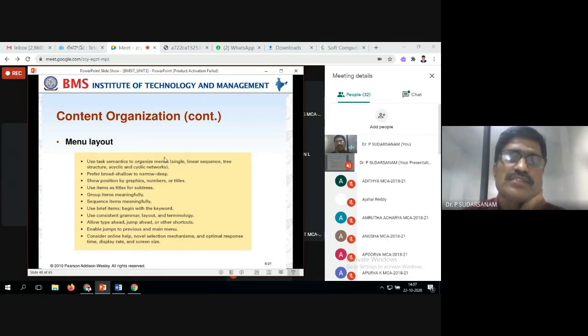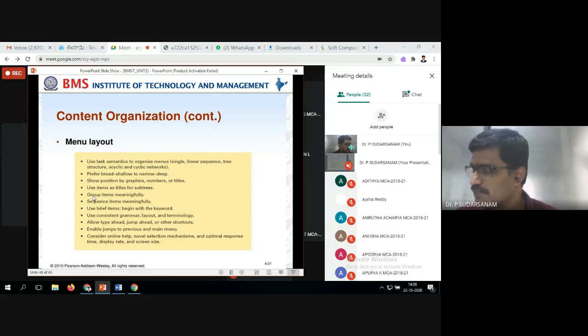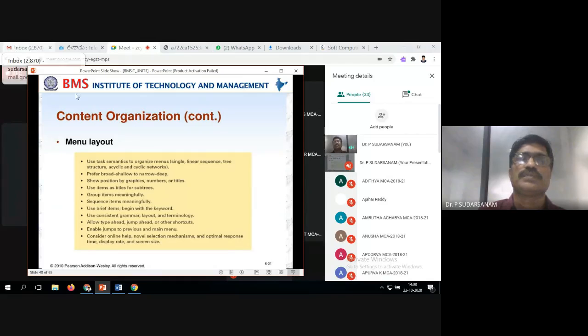Use the task semantics to organize the menus. So you have to use the order to design the menu. Next, the second one is called the preferred broad. Preferring the broad is nothing but shallow to narrow deep. So some of the items we need to display in that menu, and for items in deep we have to go.